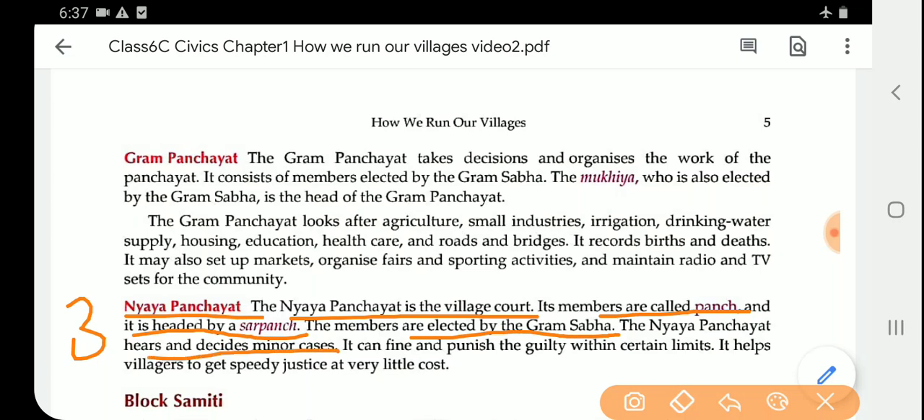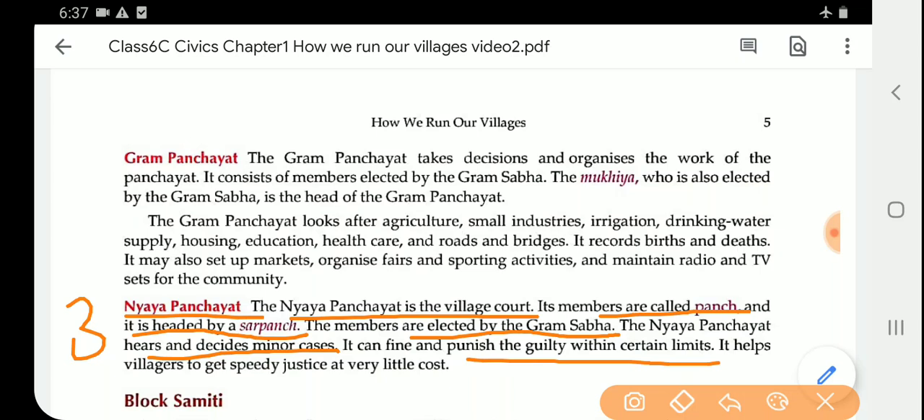Okay, when there are small cases in the village, some problems, whatever the problem, only the small cases will the Nyay Panchayat hear or solve. It can fine and punish the guilty within certain limits. Note that they cannot take a very great decision about the case. Only for improvement they can fine them or punish them for their guilt,